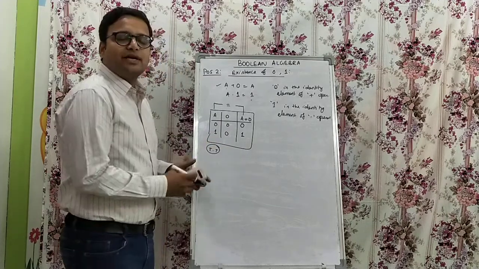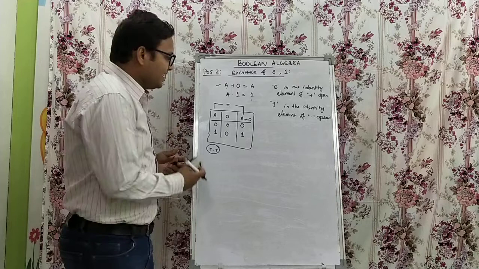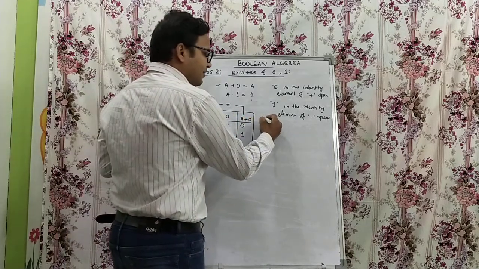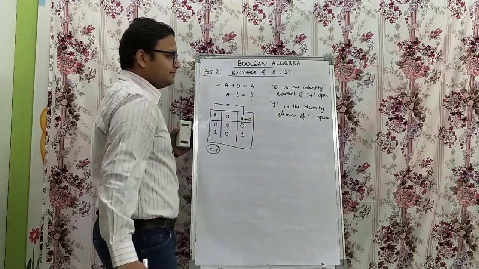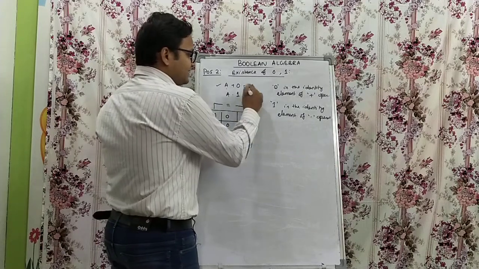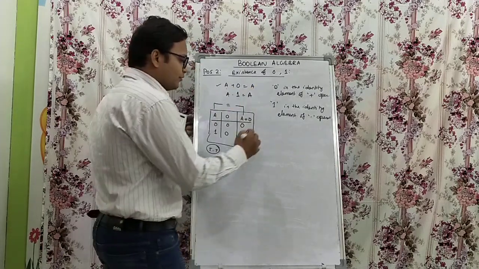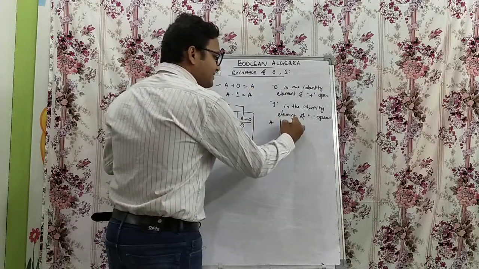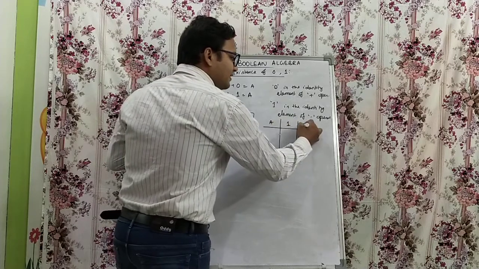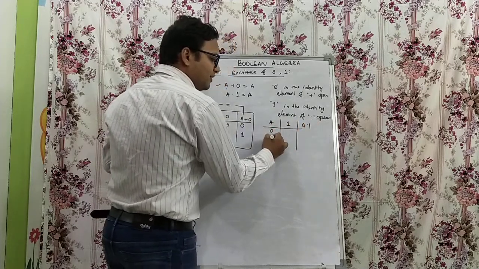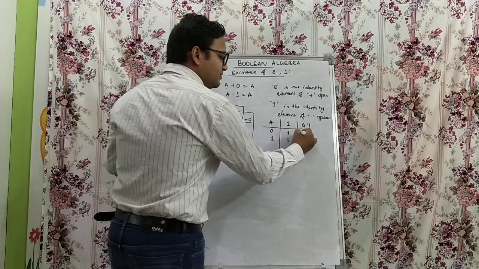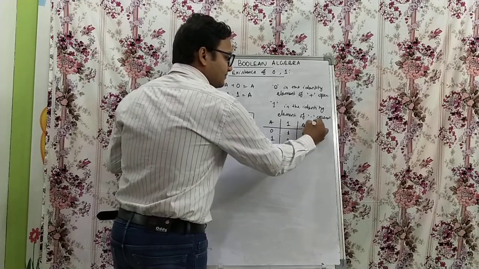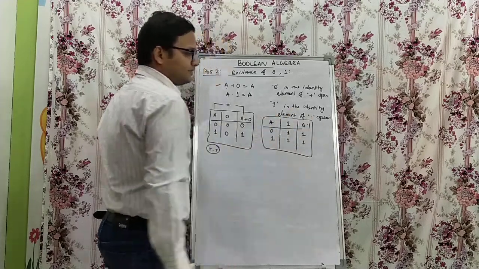The postulates we can prove using a truth table. Similarly, we can prove a dot 1 is, sorry, a dot 1 is a. Similarly, we can prove this. So see here, a and 1, a dot 1. So this is 0 and 1. This is 1 1, 0 1 1, 1 1 1.